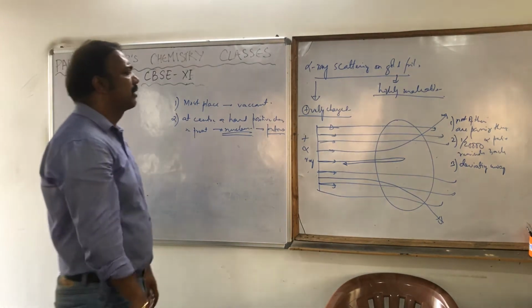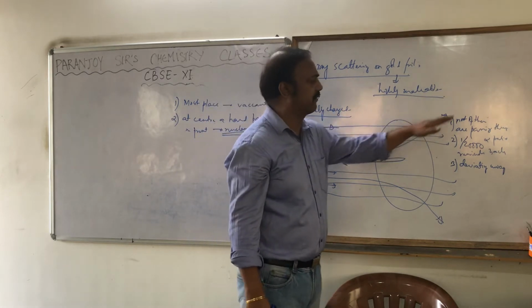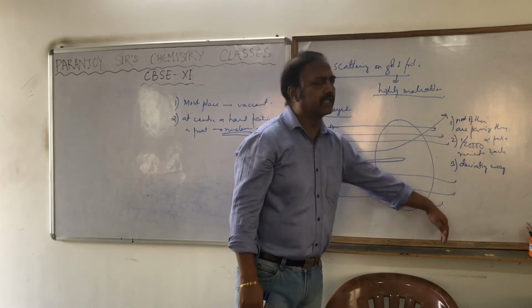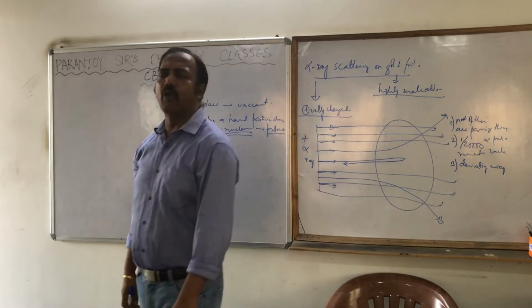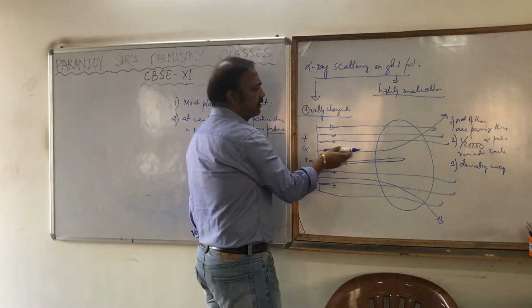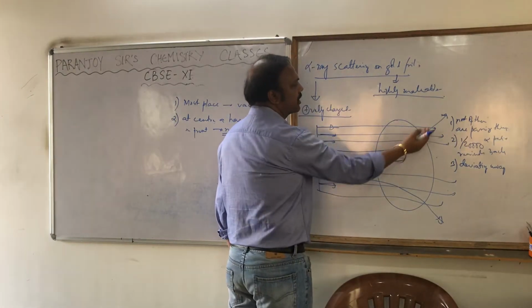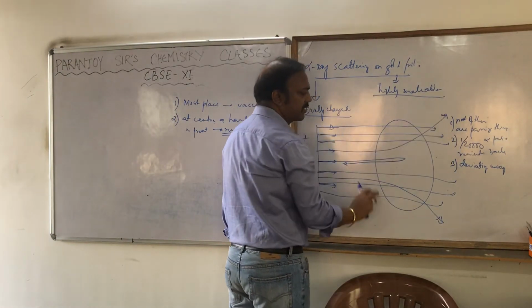And from the third observation, what did you observe? That it was going and then certainly deviating away. Why is that deviating away? The positive charge is going, without going through, it is just deviating away. Means towards that side some negative charge is there.